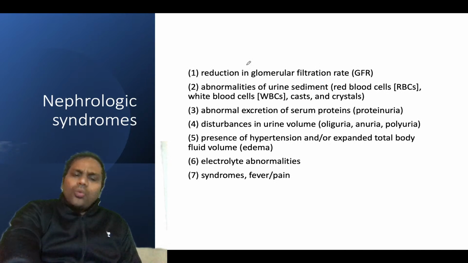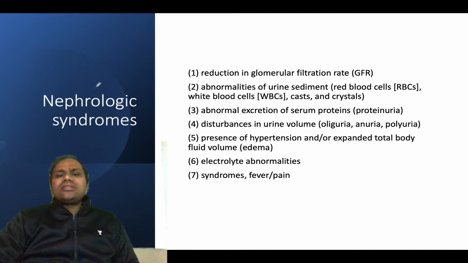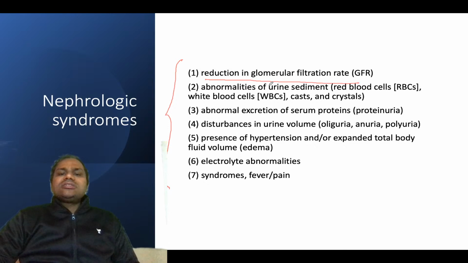So what are the nephrological syndromes which you can see in case of renal disease or tubulointerstitial disease? You can see reduction in GFR. You can see abnormalities of urine sedimentation. So this is an overview, okay. Whenever you talk about renal diseases, you need to measure GFR. This will be an investigation also.